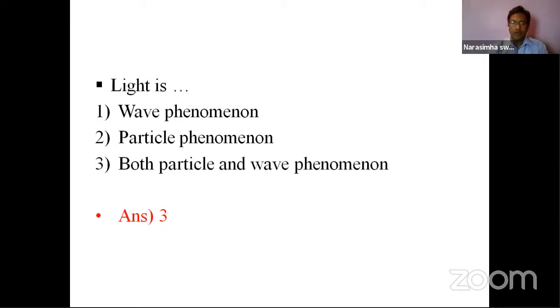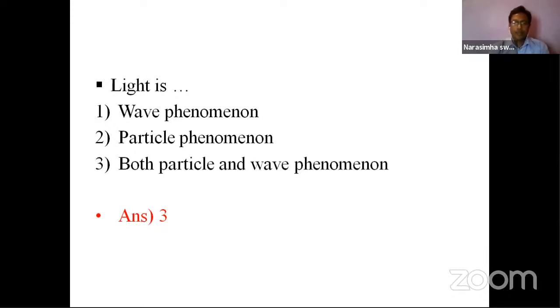So one of the previous questions is: light is a wave phenomenon, a particle phenomenon, or the third option, both particle and wave phenomena. We discussed earlier that both theories explain the nature of radiation, light. In both ways, they're correct, and the combined view is also explained by Max Planck. So light exists in both ways.